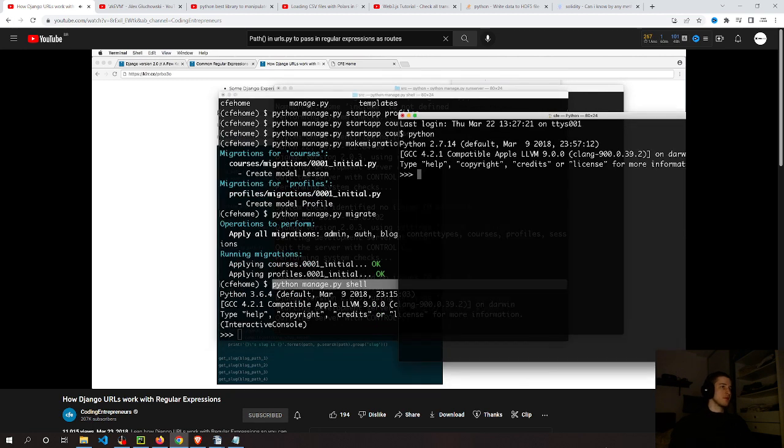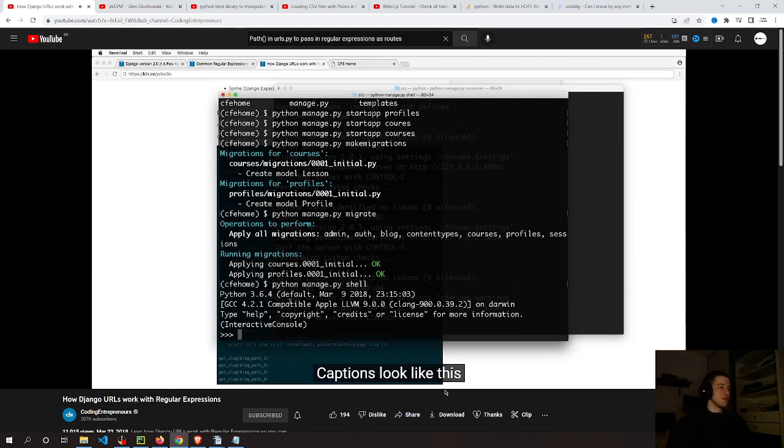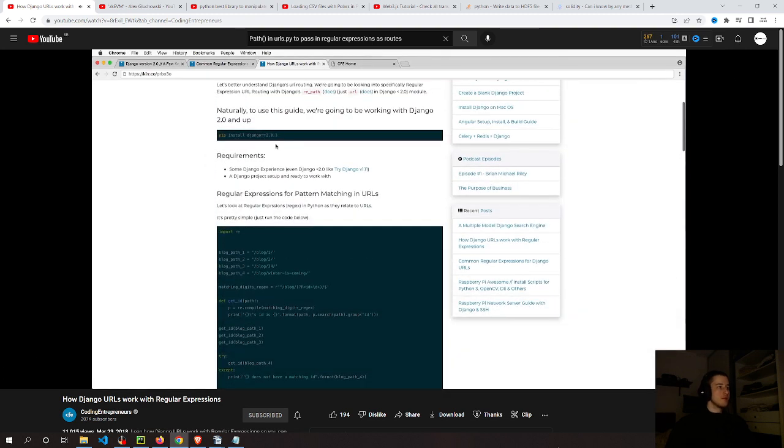That's not necessary. You can go into just a Python shell, and even in an older version of Python. But as we see from here, I'm using 3.6.4, and I believe I have Django version 2 something and up. I mean, it might be 2.0.3, but that's not that important.